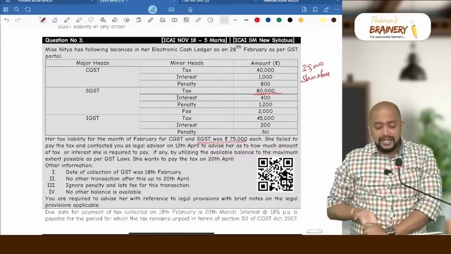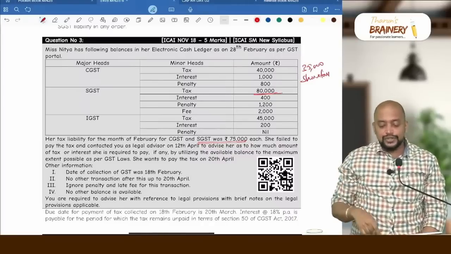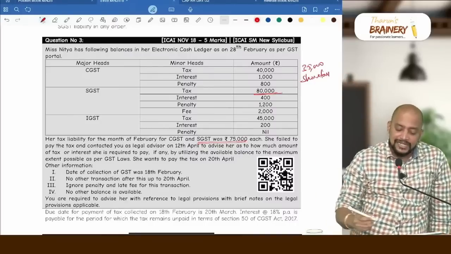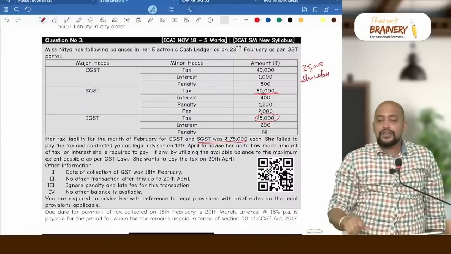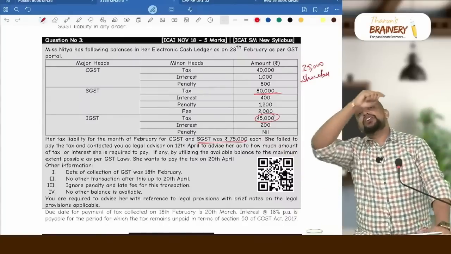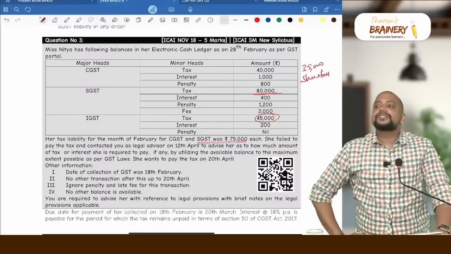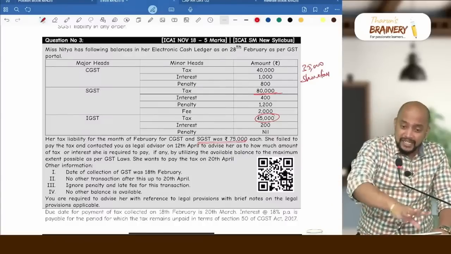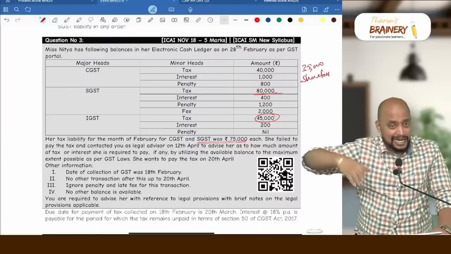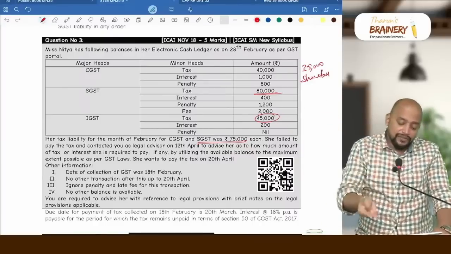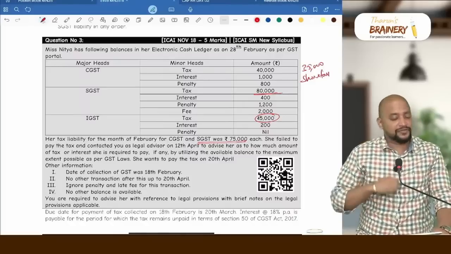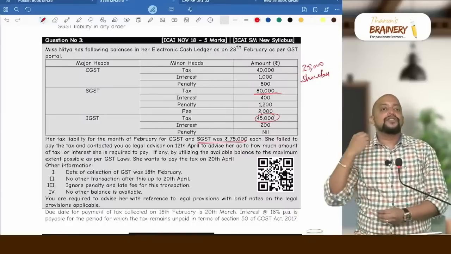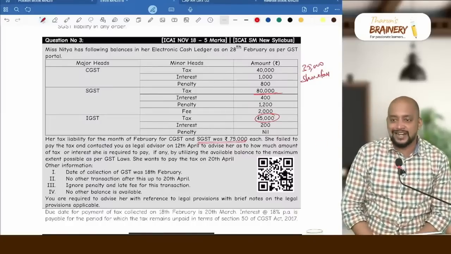Okay. Now, sir, for CGST, 40,000 is there, but you go to IGST. IGST head, how much is there? 45,000. Can we use that 45,000 for payment of this 35,000? Yes. Because in cash ledger, there is no restriction on cross utilization. Any head can be utilized for payment of any head. If that be the case, then 45,000 can also be used for payment of 35,000. Means they have maintained the sufficient balance. So therefore, on the 35,000 also no need to pay interest.